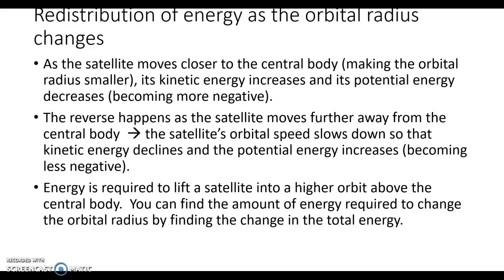But by becoming further away, its potential energy actually increases, right? It's being lifted higher away from that central body. It does take an increase in energy to lift a satellite into a higher orbit, and you can find that amount of energy by looking at the change in the total energy of the satellite.